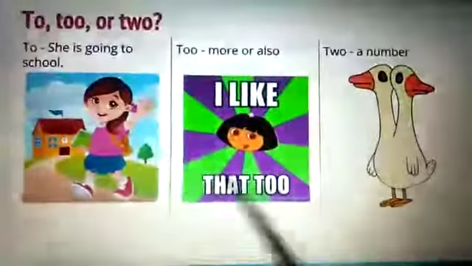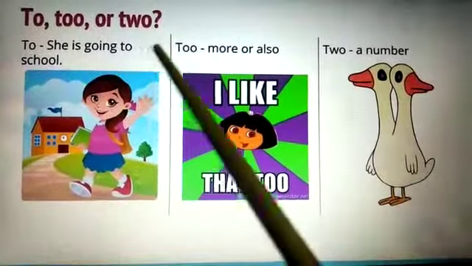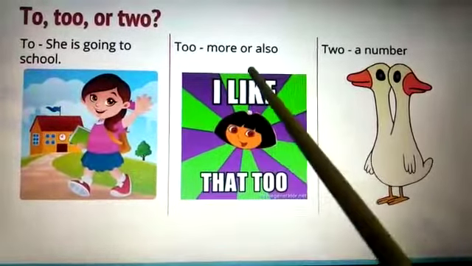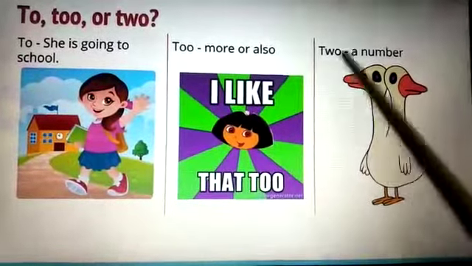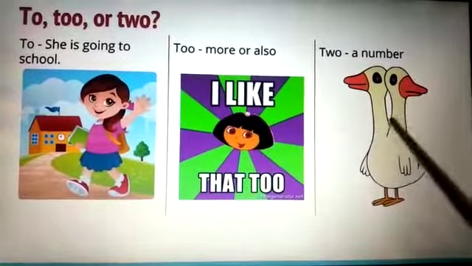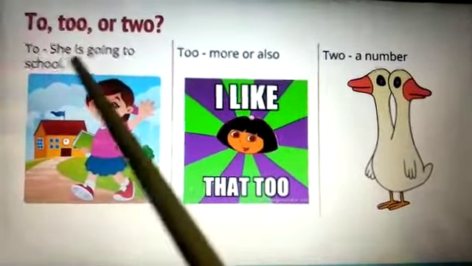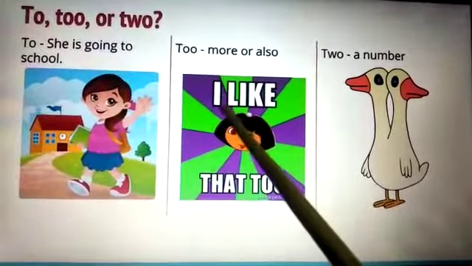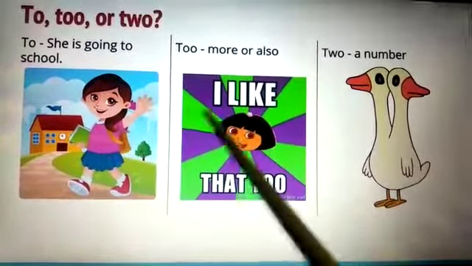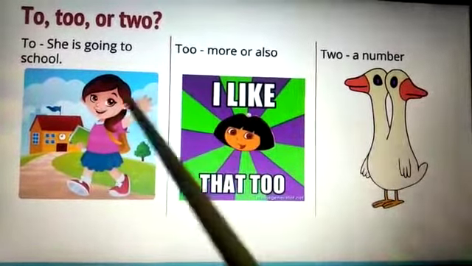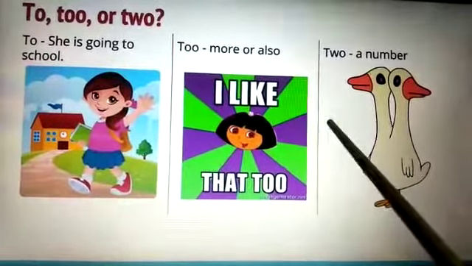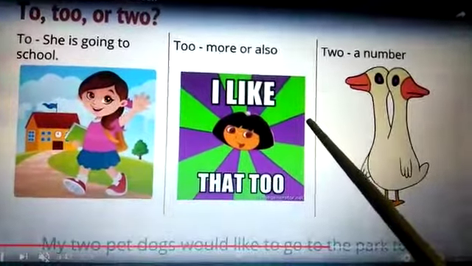We have used three of these. Two, to or too. To, she is going to school. Too, meaning also: I like that too. Two, a number: there are two. Their spellings are different but the pronunciation is the same. TO, TOO, TWO.